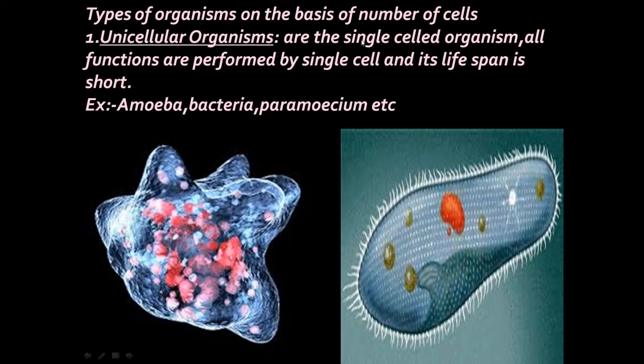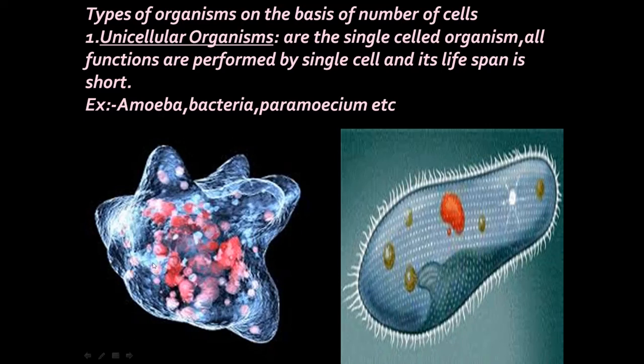Unicellular organisms are single cell organisms, as all functions are performed by a single cell and its lifespan is short. Examples of unicellular organisms are amoeba, bacteria and paramecium.